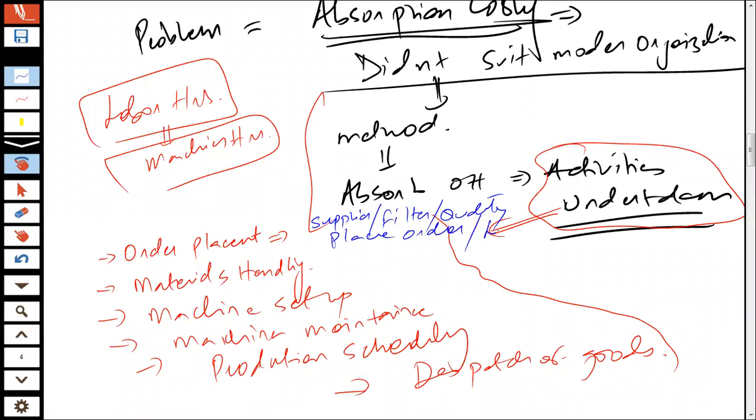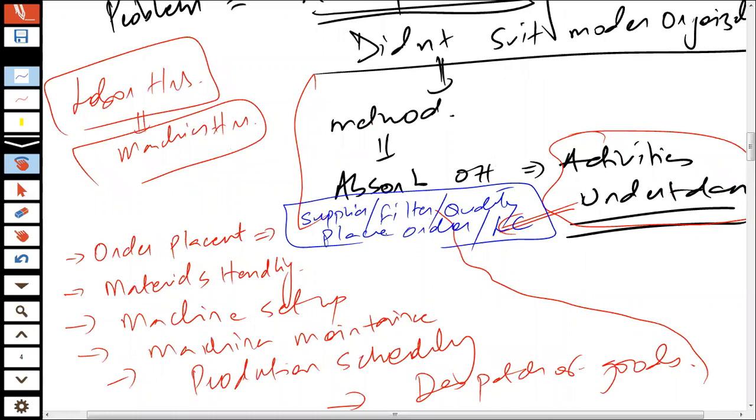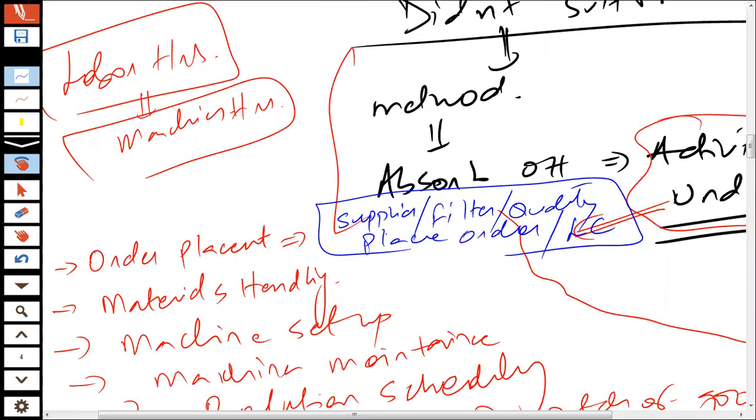Maybe if it's an import order, you might have to open up a letter of credit and so on and so forth. So there are multiple activities that you do when you simply place an order. It seems to be a simple task, but this task itself involves a lot of things.